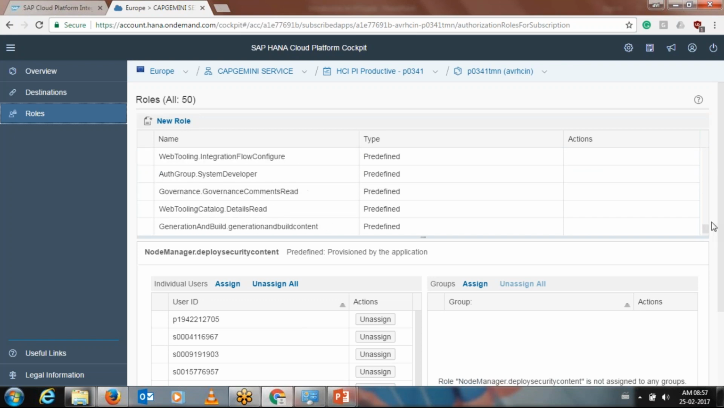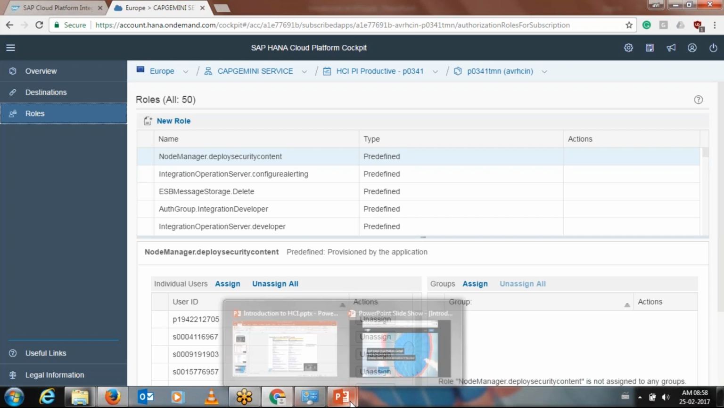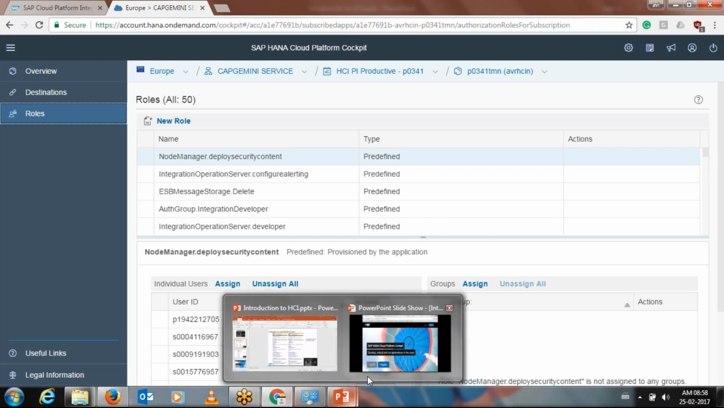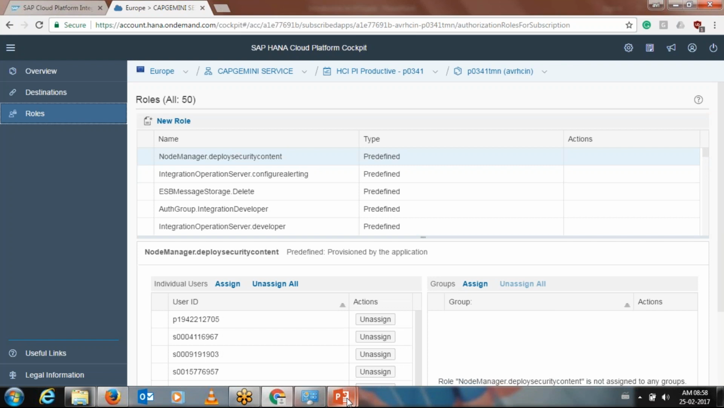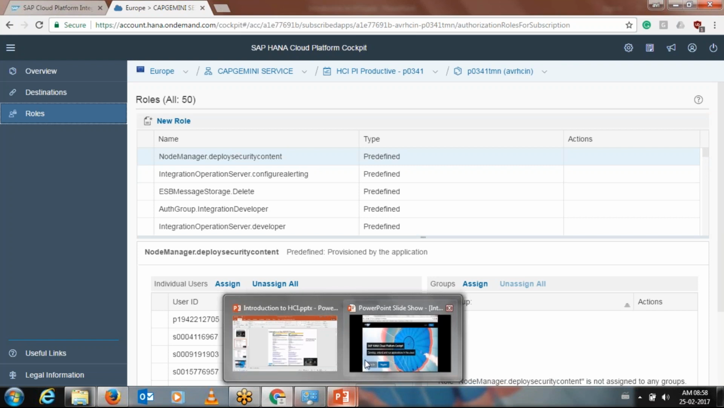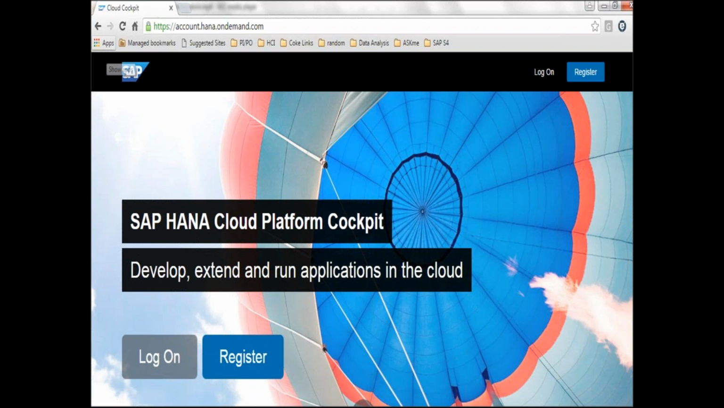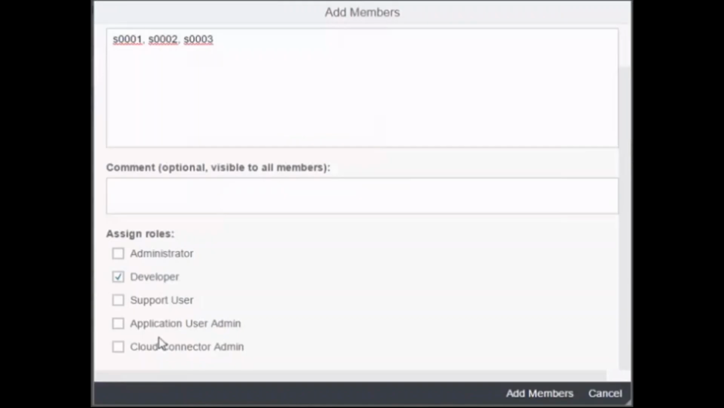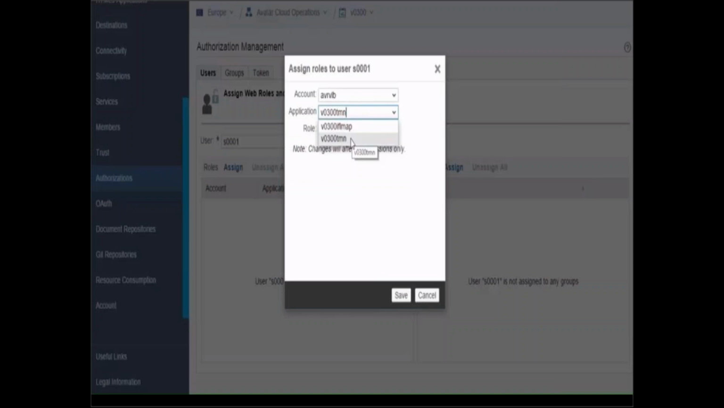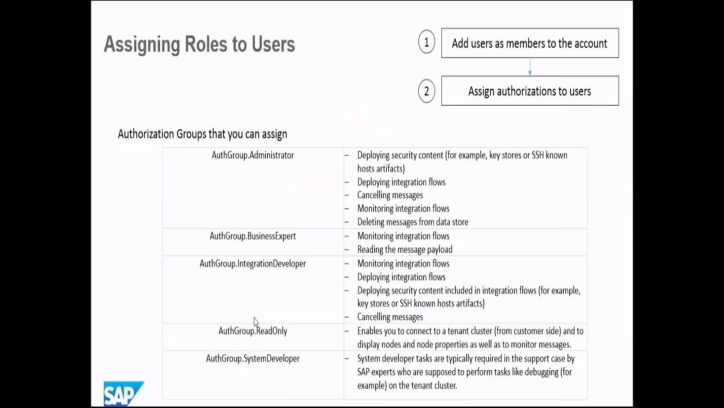We have just the defined roles. Okay. So in these 50 roles there are only 5 major roles. Administrator,